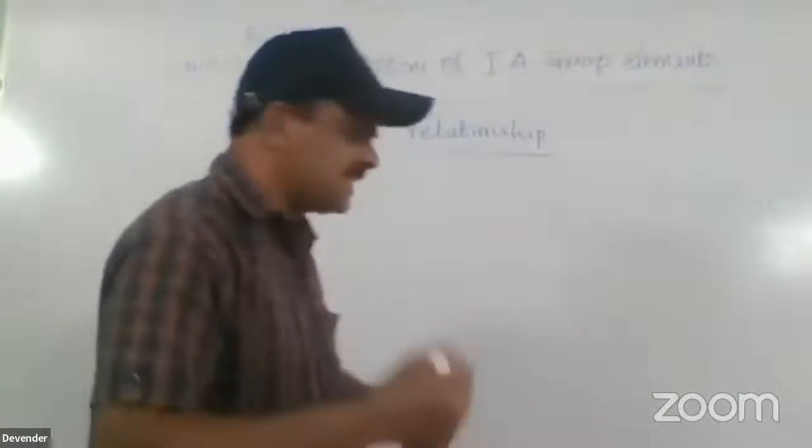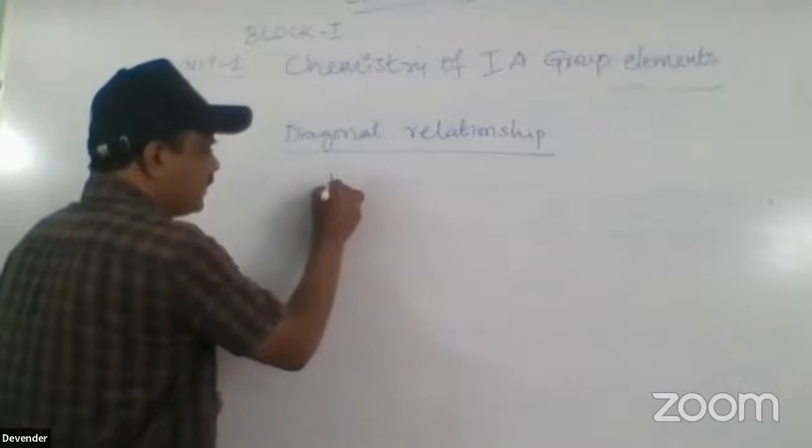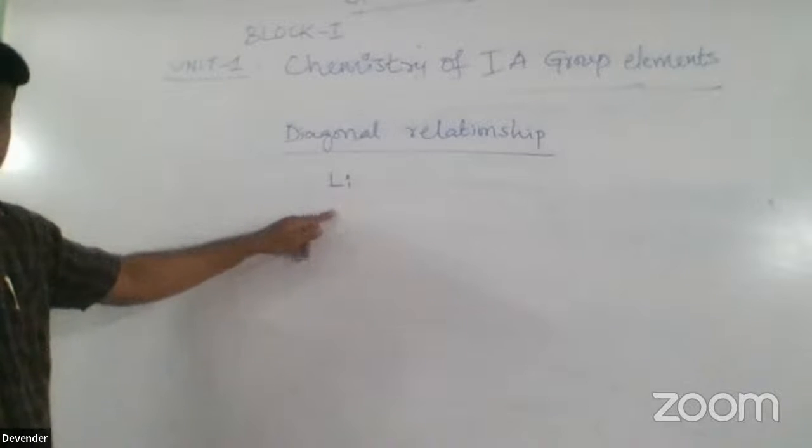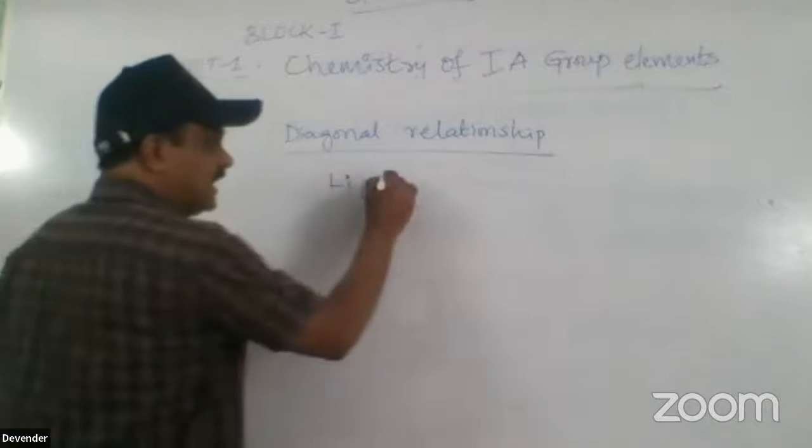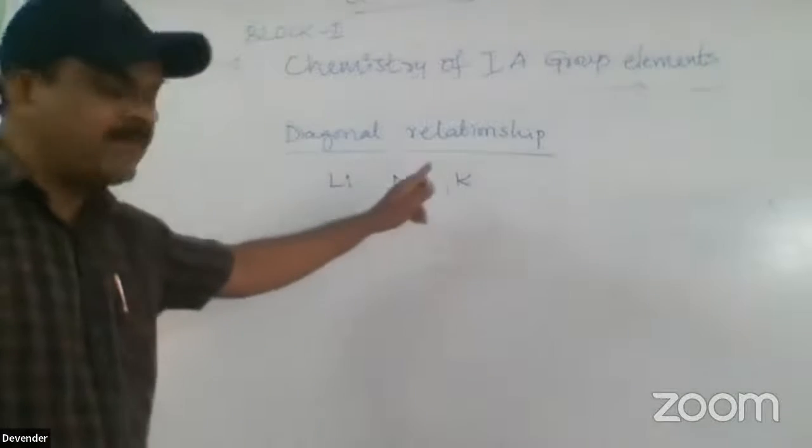Let us see the first element. I am writing lithium, sodium, potassium. These are the first group elements.